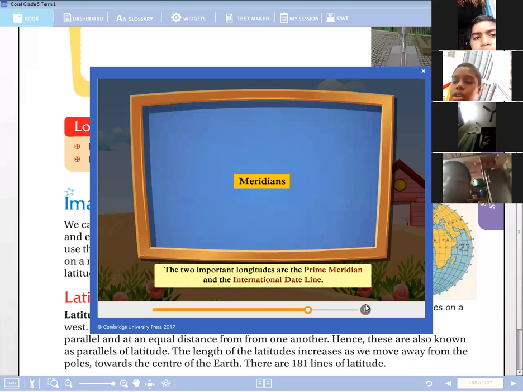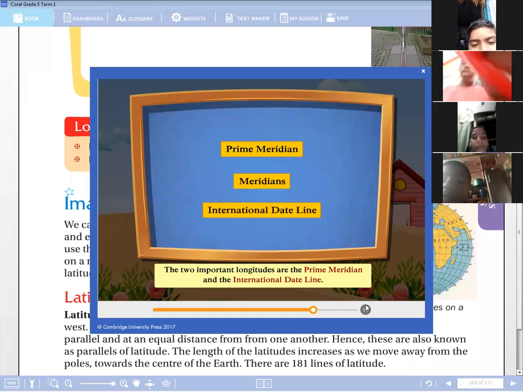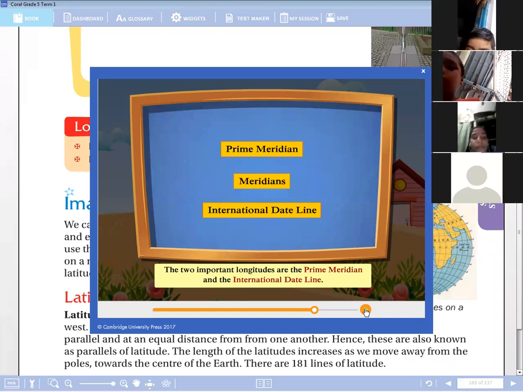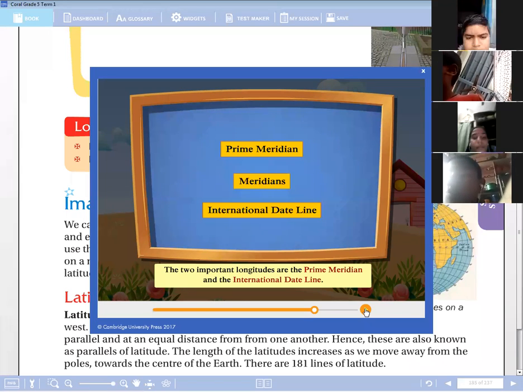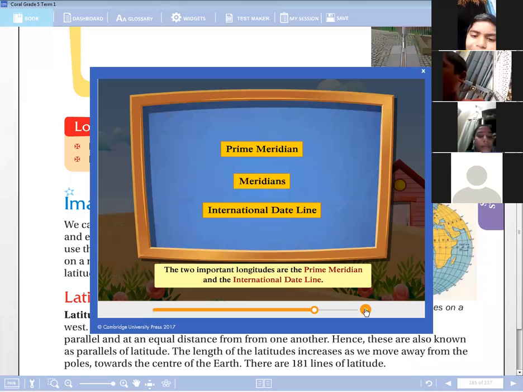The two important longitudes are the prime meridian and the international date line.